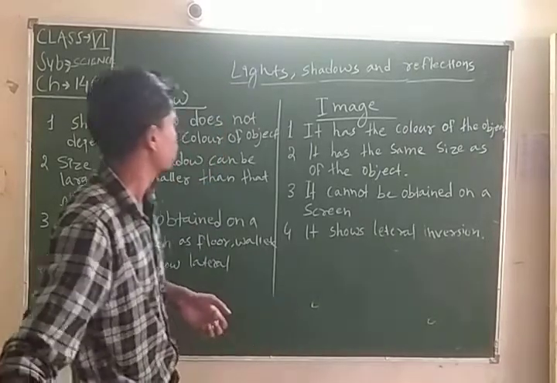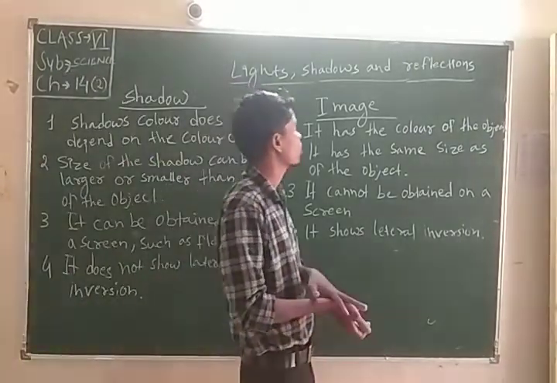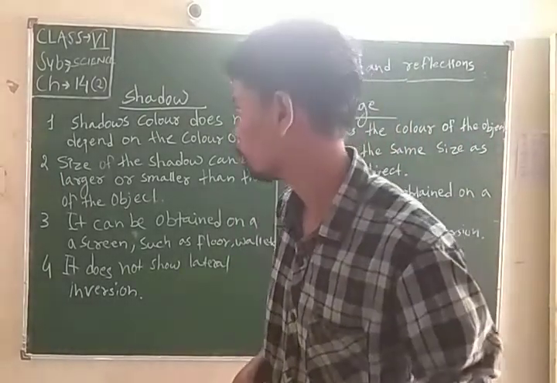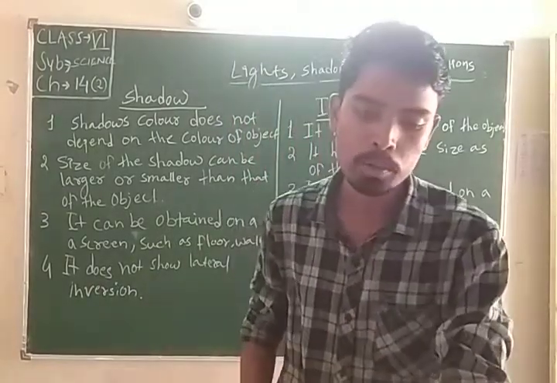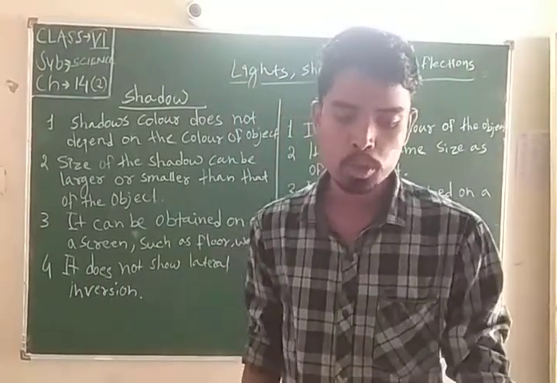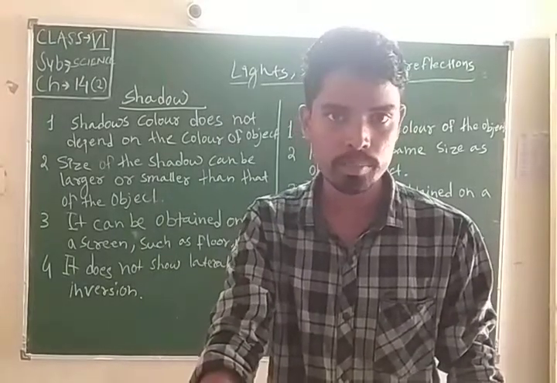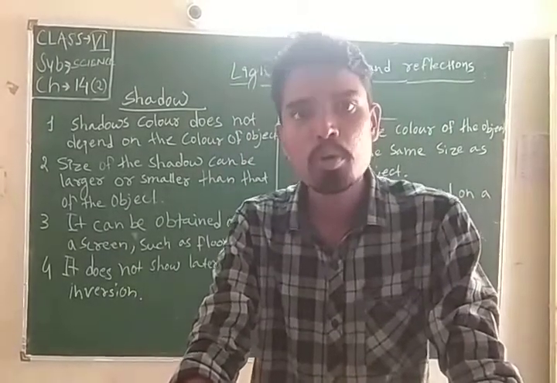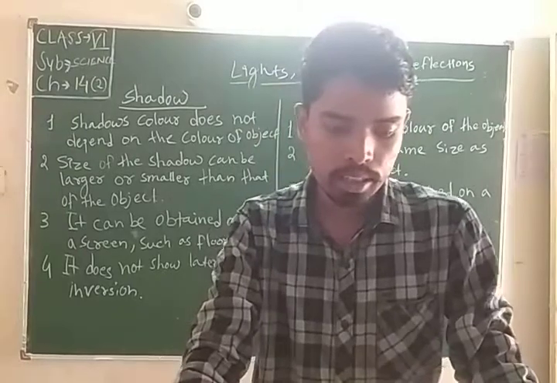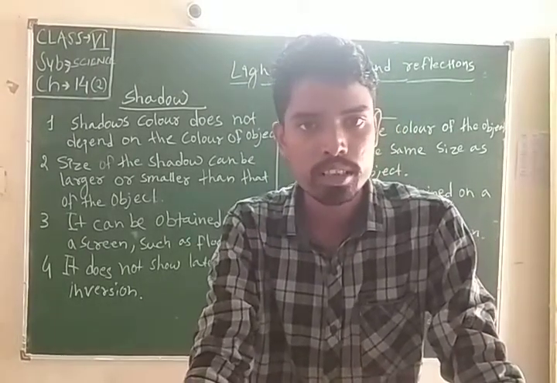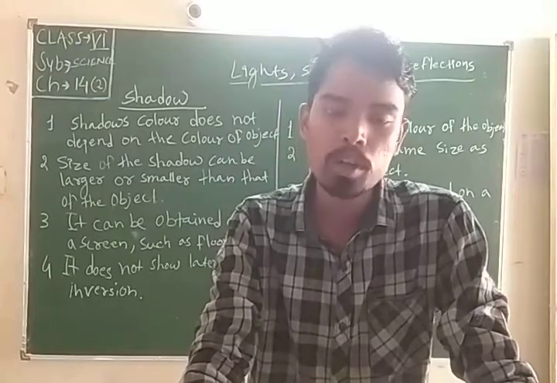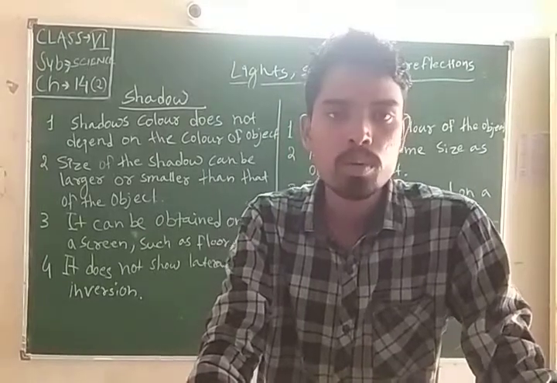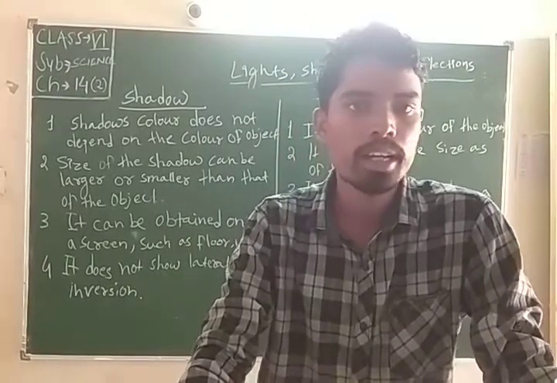Okay, so this is your chapter, light, shadows and reflection. In this chapter we have learned about light, luminous objects, non-luminous objects, and also transparent, translucent and opaque objects, and also rectilinear propagation, the pinhole camera, and we have also learned about shadow, mirror and reflection.